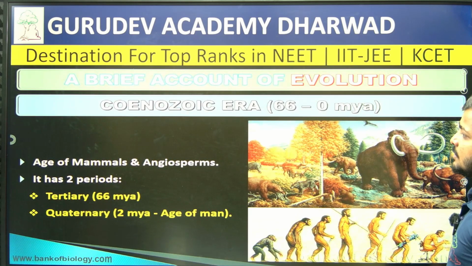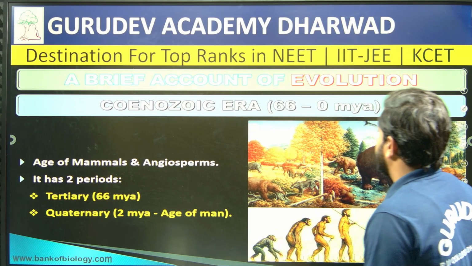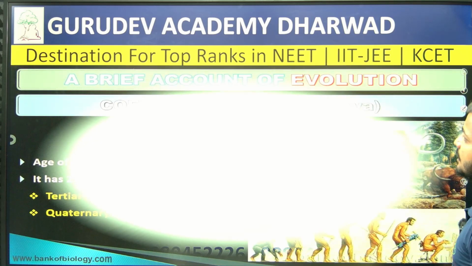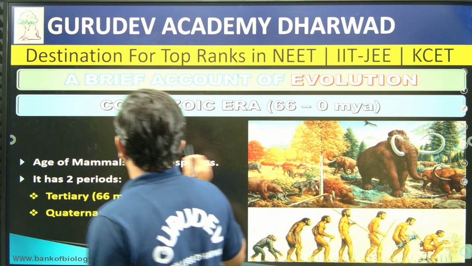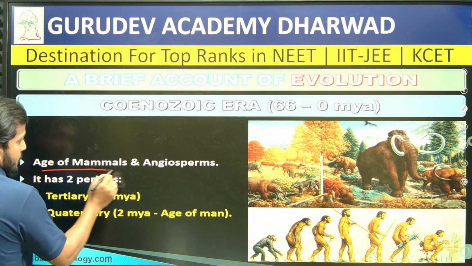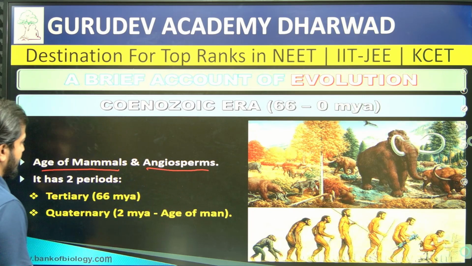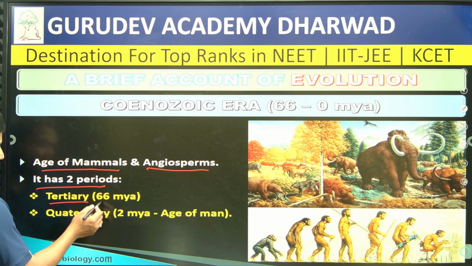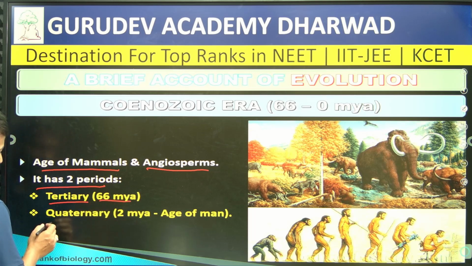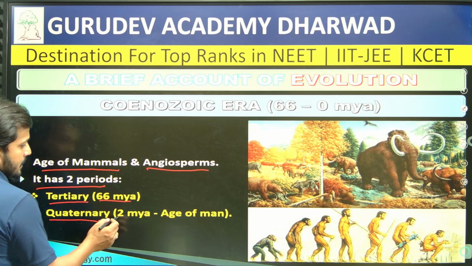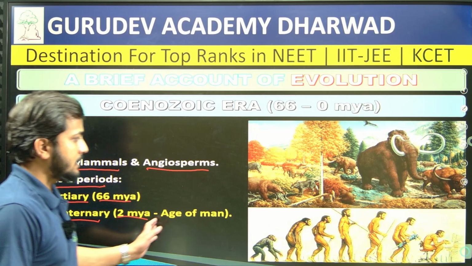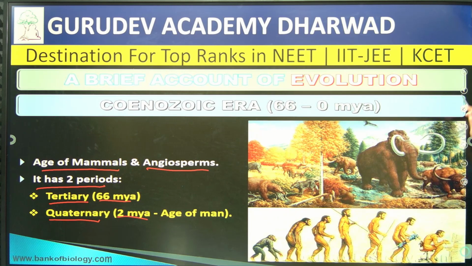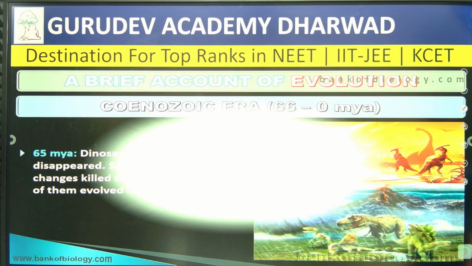Then there was something called the Cenozoic era, right? After the Mesozoic era, the later period you are finding is this Cenozoic era, the age of mammals and angiosperms, right? It has again two periods here. One is Tertiary, which is 66 million years ago. Then Quaternary, that is nothing but 2 million years ago. That is the age of man that we are going to find over here. So overall development with respect to organisms, right?